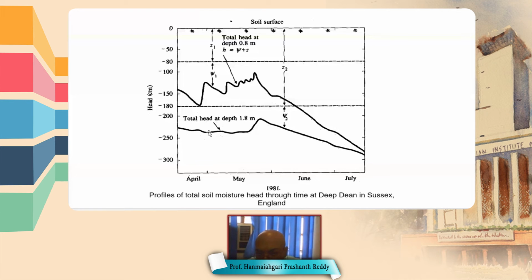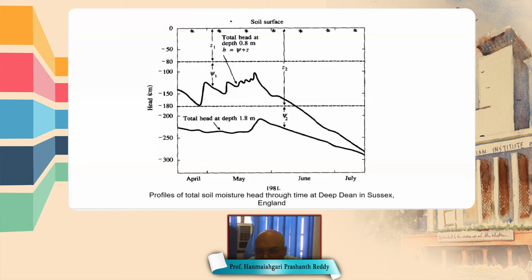Similarly, the next curve is the total head at another location, which is 1.8 meter below the soil surface. Point 1 is at a depth of 0.8 and point 2 is at a depth of 1.8 meter. They are vertically in one line, but point 2 is 1 meter below point 1.